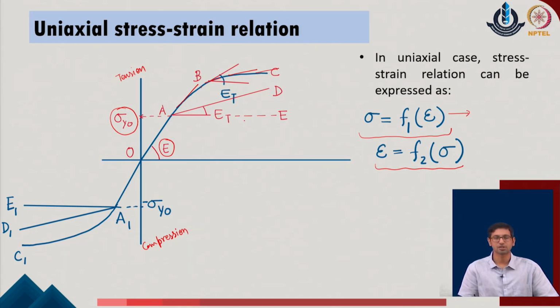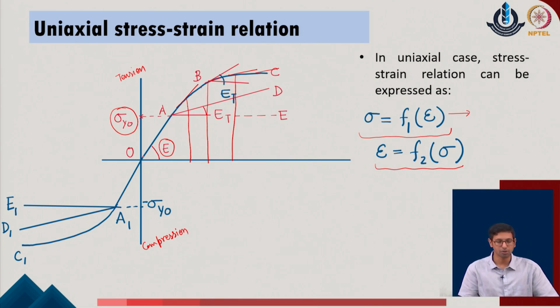Now, in any general situation, if we are following the path OABC in the given system, the user needs to track the elastic modulus or the tangent modulus at each and every point of the system. So, with the different values of the strain, the value of the modulus will be defined independently in the given system.